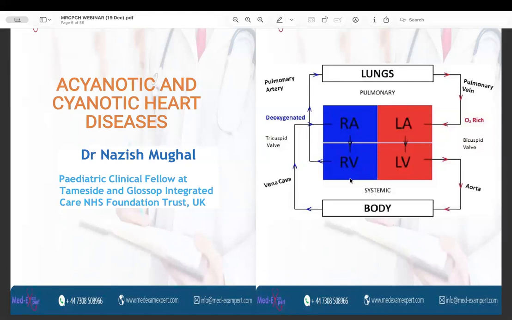If the blood flow to the lung fields is decreased, there will be some conditions in which the blood flow is decreased. For instance, TOF, which is a cyanotic heart condition, then it means that the lung fields are oligemic. So this is the basic pathophysiology of the ASD.